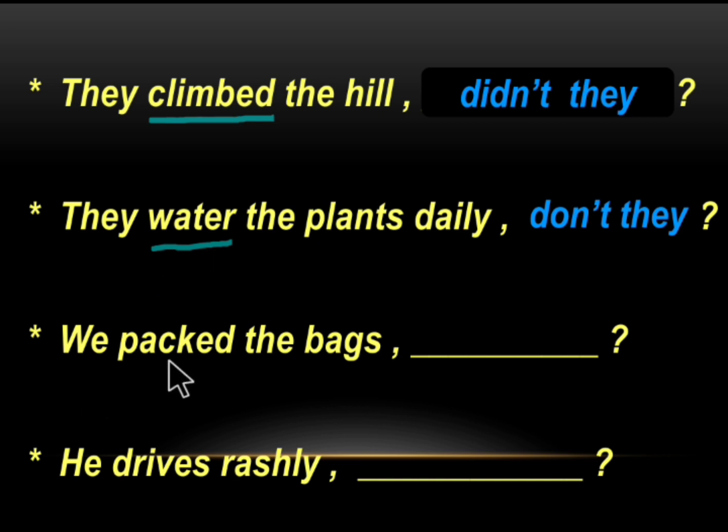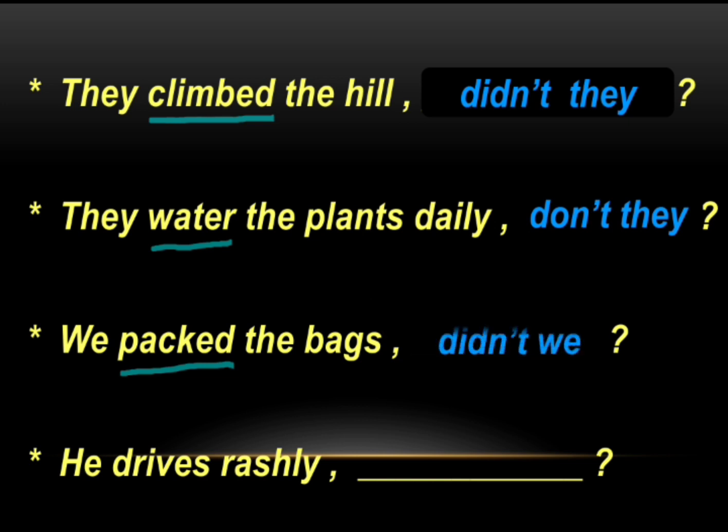Next sentence, we packed the bags. Here, packed is the verb and it is in past tense. In the positive form, the negative form is didn't, and the pronoun is we, that is a plural form. But for the past tense, we don't mind whether it is singular or plural.